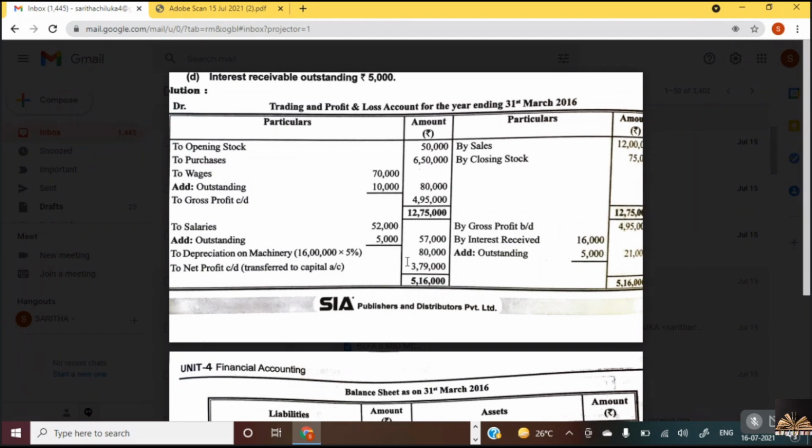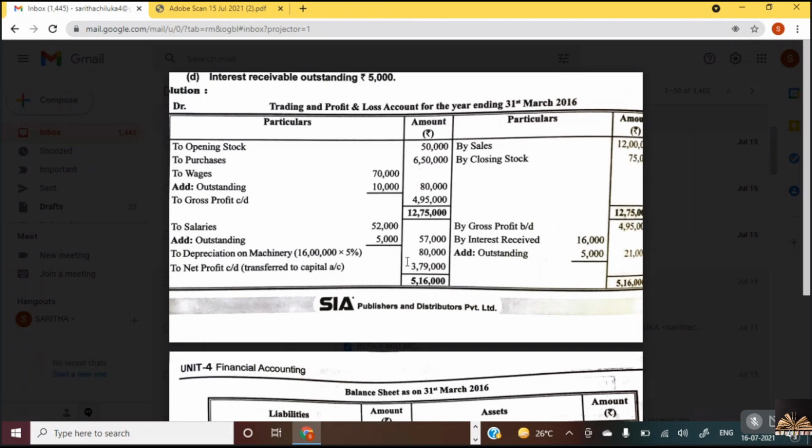Depreciation on machinery. We go to the requisite asset, calculate the amount of depreciation and put it in the profit and loss account as an expense. Is this clear? Yes, ma'am.